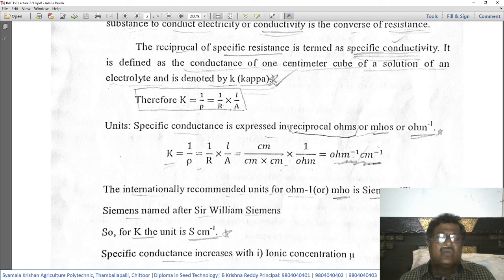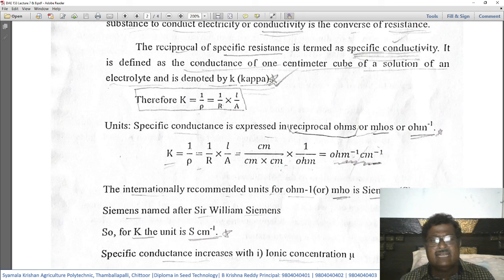Okay, so K, conductivity or kappa, is 1 by rho, which is equal to 1 by R into L by A, which means in terms of centimeters, 1 centimeter divided by centimeter into centimeter, into 1 by ohm. That is equal to ohm to the power minus 1 per centimeter. So like this, conductivity will be expressed.